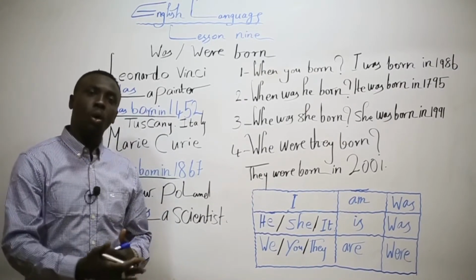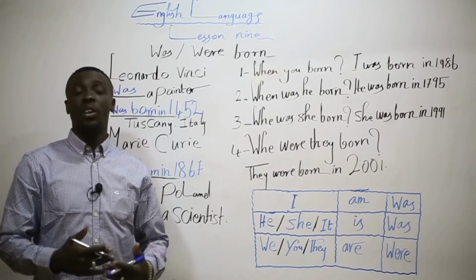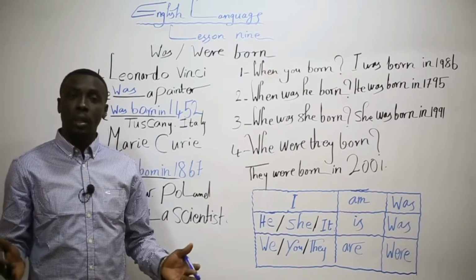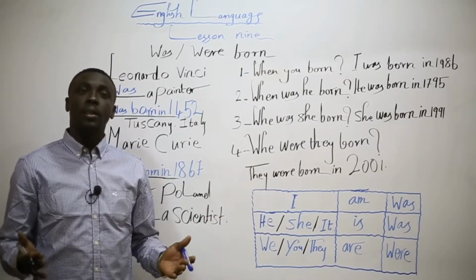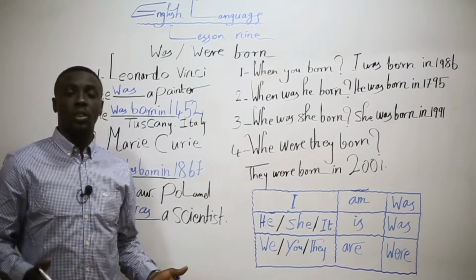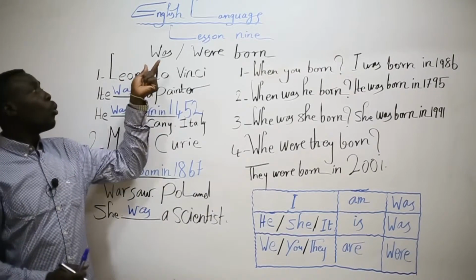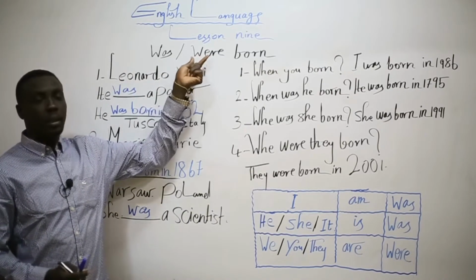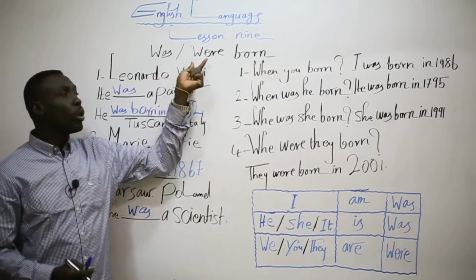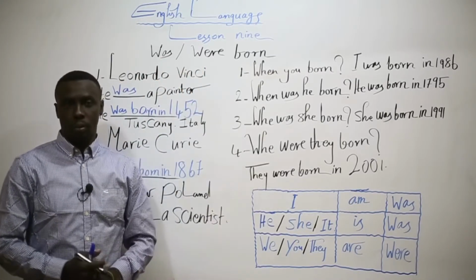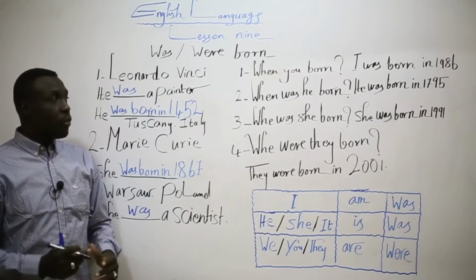Using was born or were born refers to the place where the new child is being delivered or being born. For example, we have was, were born.